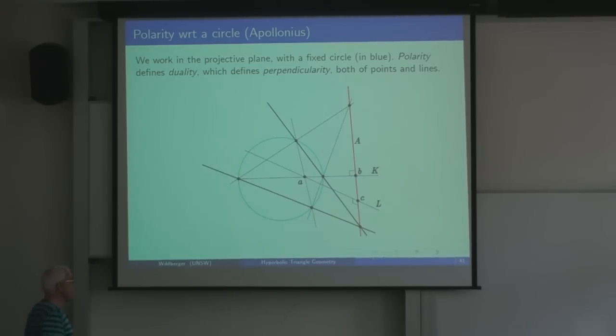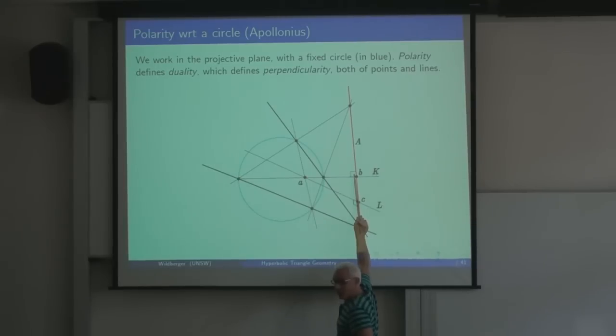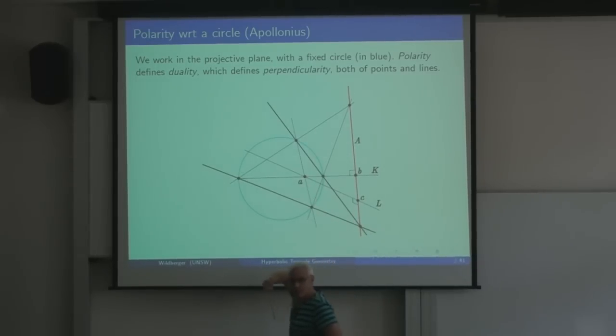The most important property of a circle is that it defines for you a correspondence between points and lines in the plane. Sadly, undergraduates don't learn projective geometry these days, so this kind of thing is maybe not familiar to you. But that's the most important property of a circle: that to a point, there is an associated line, and to a line, there's an associated point. So let me explain what that association is.